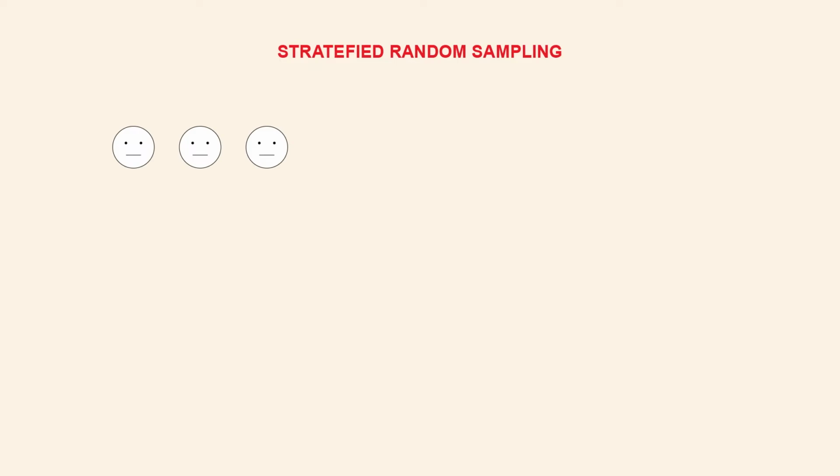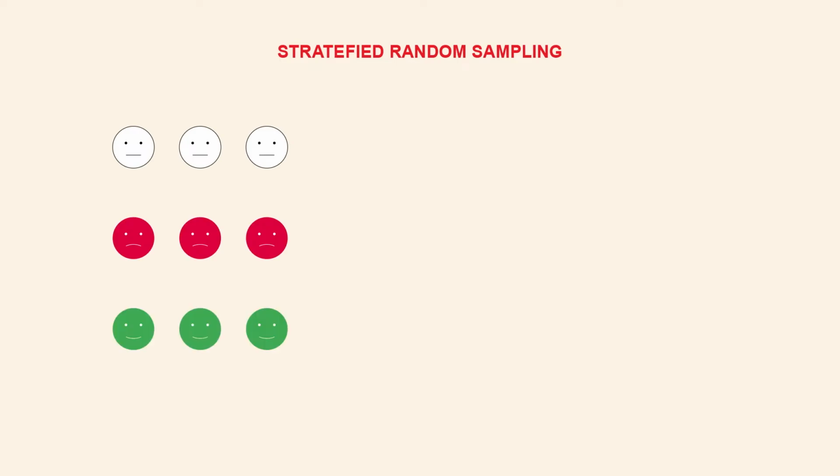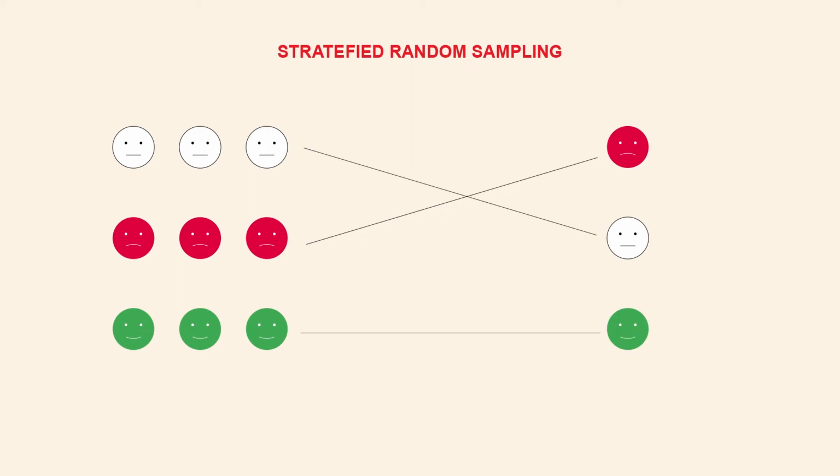Next one is stratified sampling. In stratified sampling, from the total population we first divide into strata or groups. Here the group should be homogeneous. Then after that we take the samples or select the sample. For example, we divide by sex, class or family, and then we select the group.